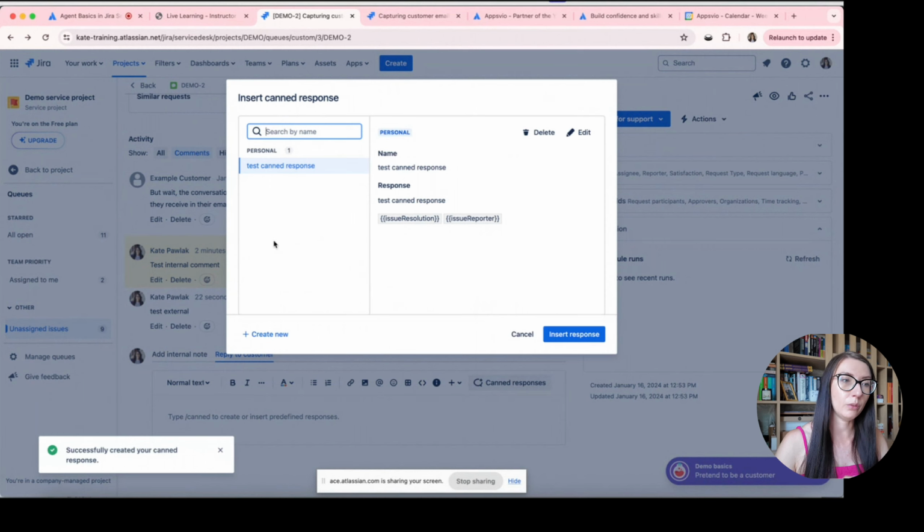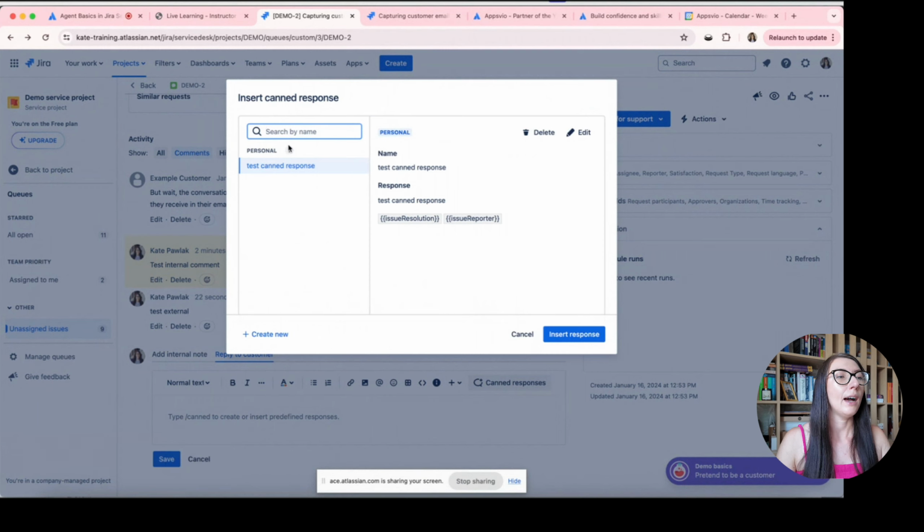And here you can see that now I have a list of all canned responses which are configured for this project. I have also a simple search. I can edit a response or delete. Also, I have information if this response is personal or if it's shared, and I can also create new responses.